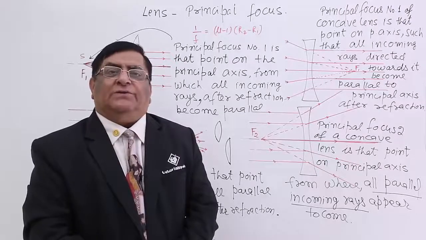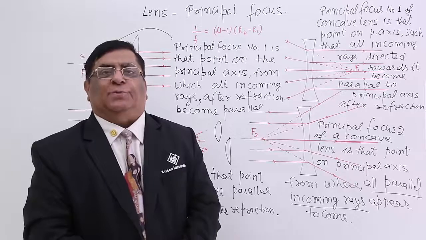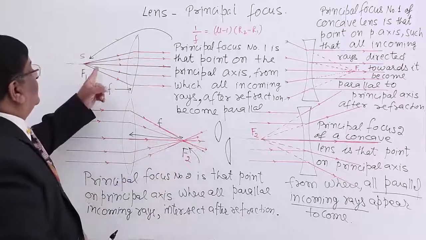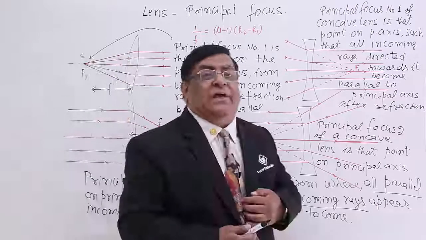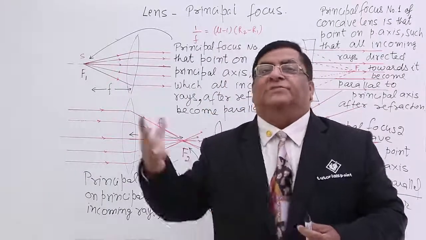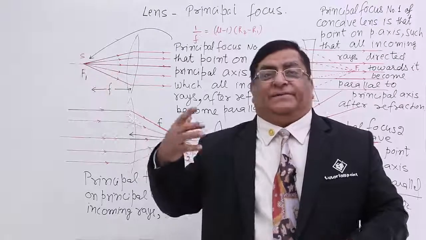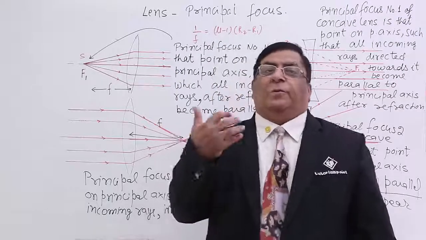Now, what should be the sign of focal length? Should it be positive or negative? For that, we have a convention. We see the light which is coming from the sun from infinity. How will the rays coming from infinity be? Those will be parallel.